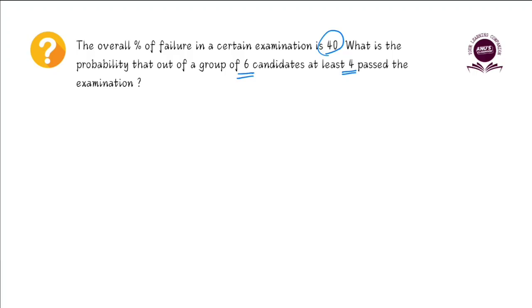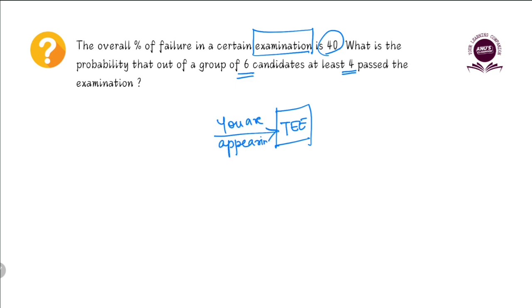So here the experiment in this particular question is an examination. When a student or a candidate is subjected to a particular experiment, that is in this case an examination, what are the possible outcomes that could come, right? So there is an exam, let's say our term end examination, and you are appearing for this term end examination. What are the two possible outcomes? You could either pass or you may fail. Is there an in between? No. There are only two possible outcomes of this particular examination.